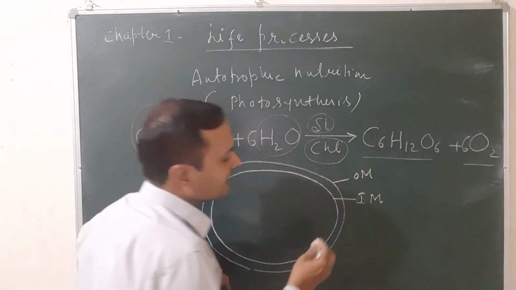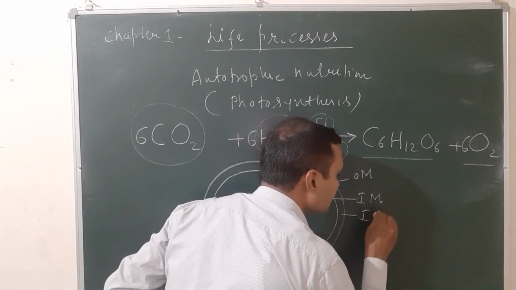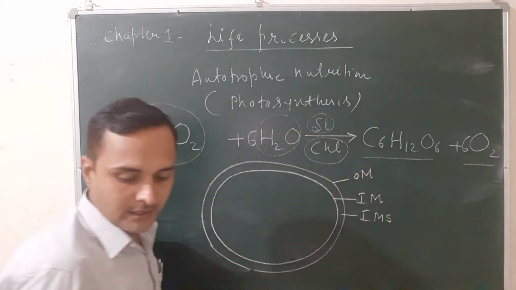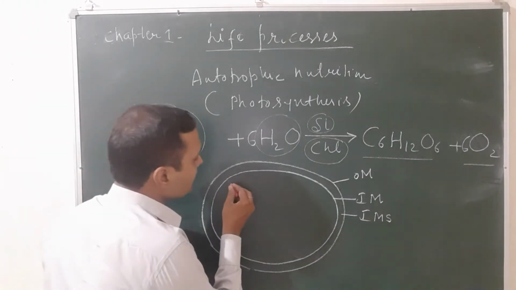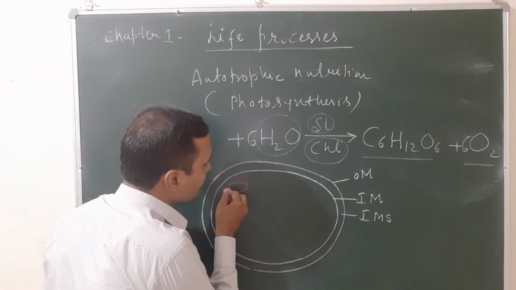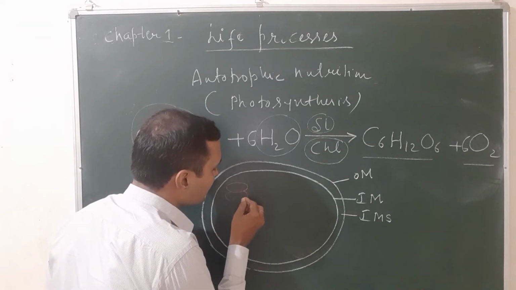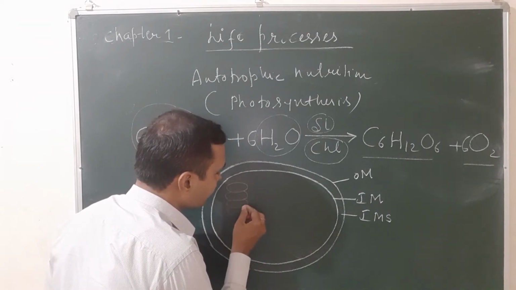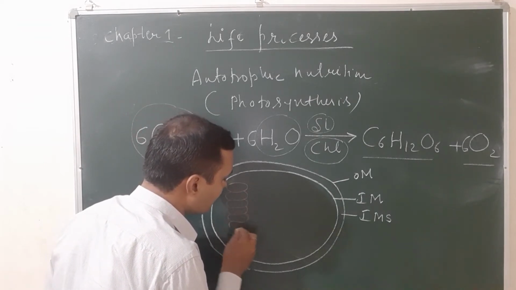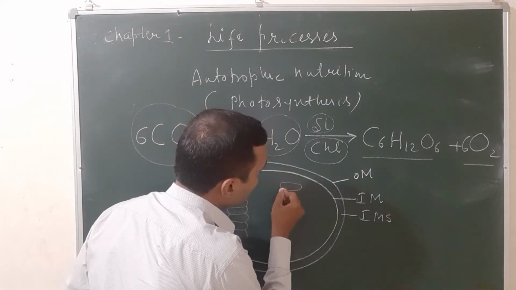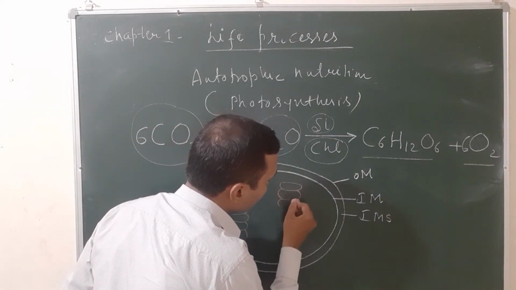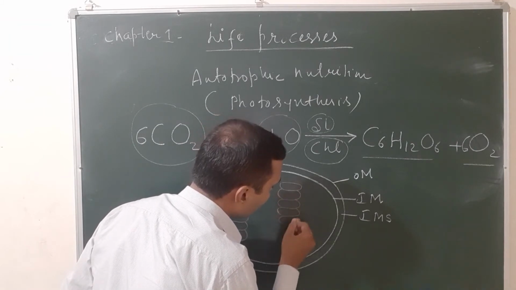The space between these 2 membranes is known as the intermembrane space. Inside the inner membrane, there are coin-like structures that are stacked on each other and form a group.